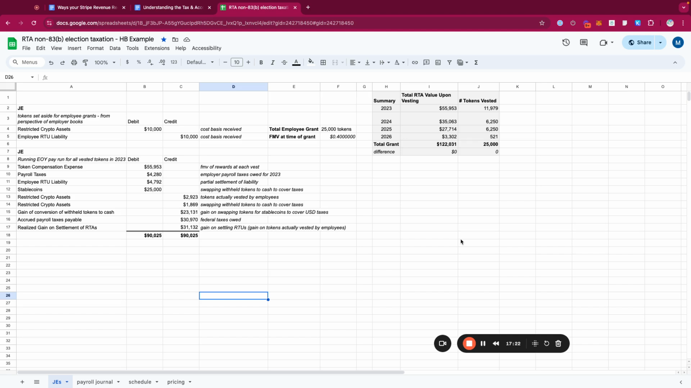Okay, so hopefully this makes sense. I know this is super complicated, but if you don't take the 83B election, you'll have to do at least something that looks similar to this.